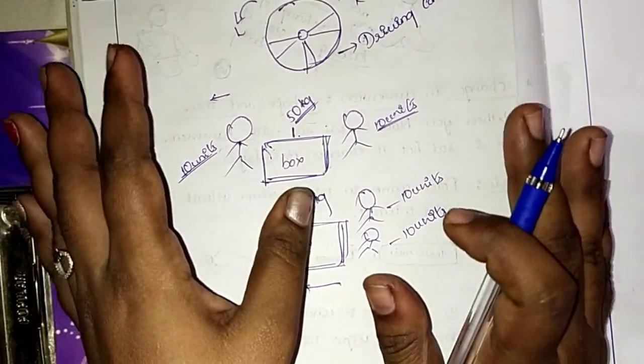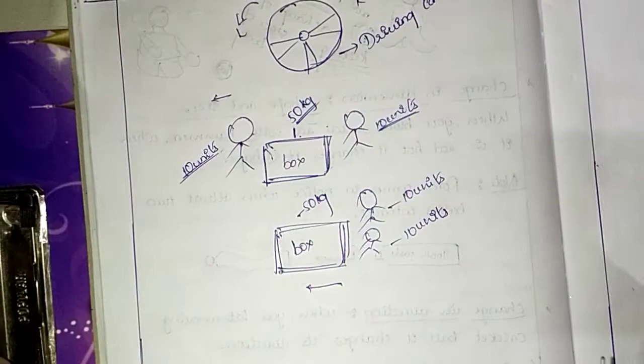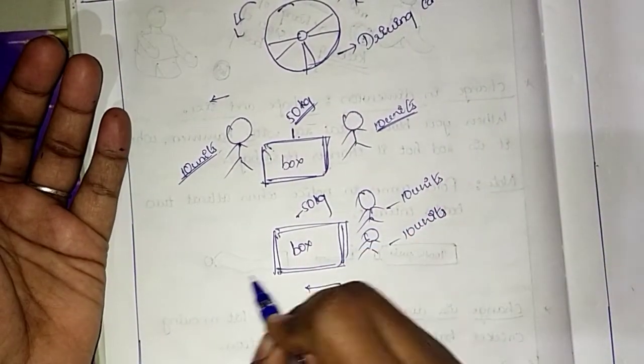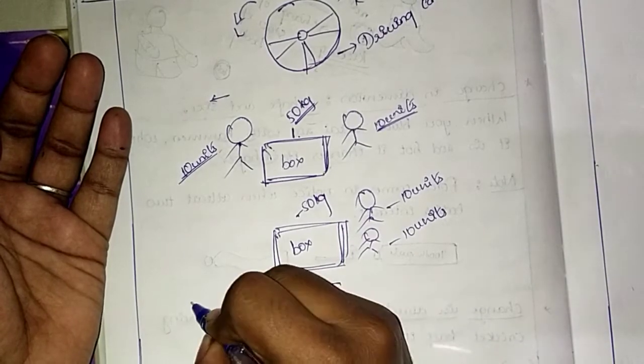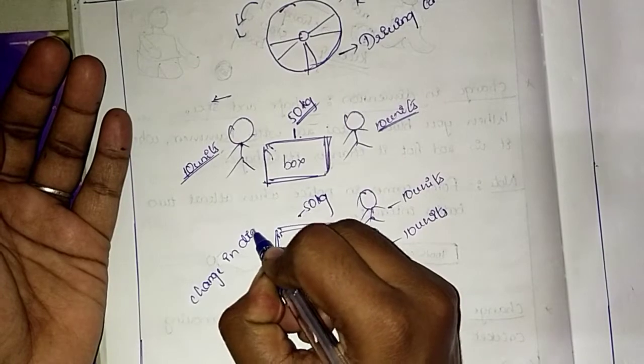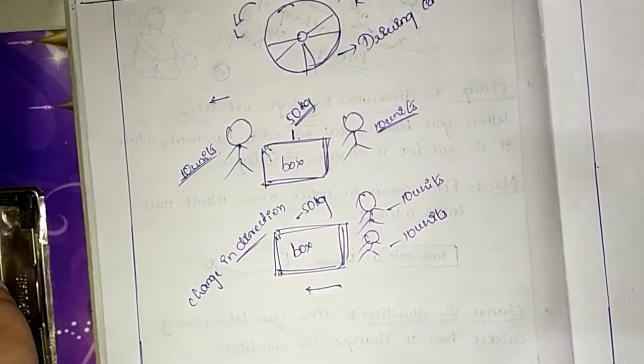So let us assume that you and your friends are pushing the box in the same direction. So what happens, obviously the box moves, isn't it children? Because the change in direction happens. Okay, change in direction of the box happens.